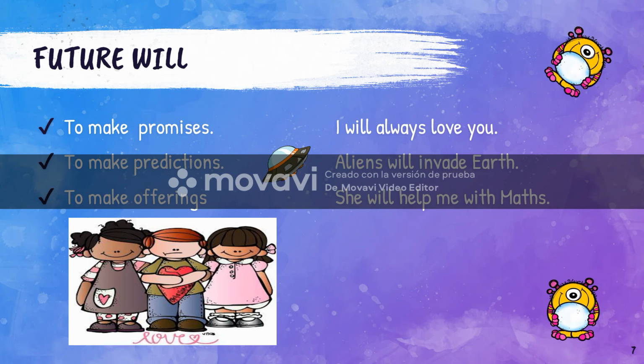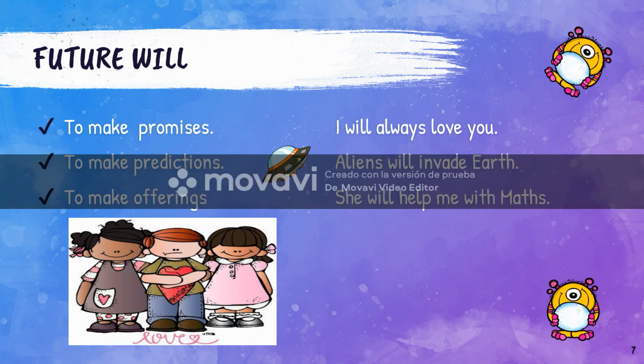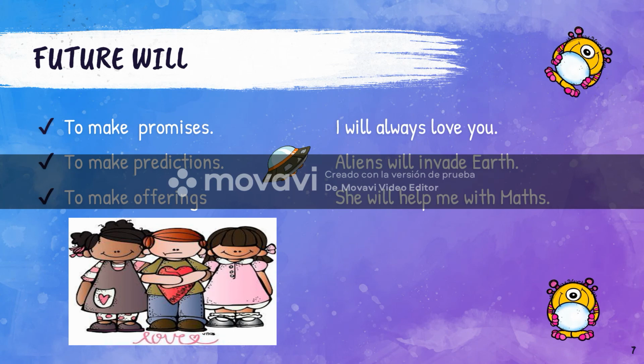We use will to make predictions. Let's hope that this doesn't happen soon. Aliens will invade Earth. That is a possibility. Aliens can come to our planet. Let's hope that they do not arrive soon. But this is not 100% sure. Events can change. And we use future will to make offerings. For example, she will help me with math. Somebody's going to help you to do something.